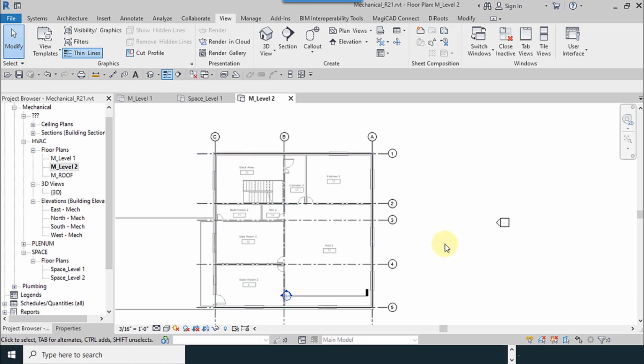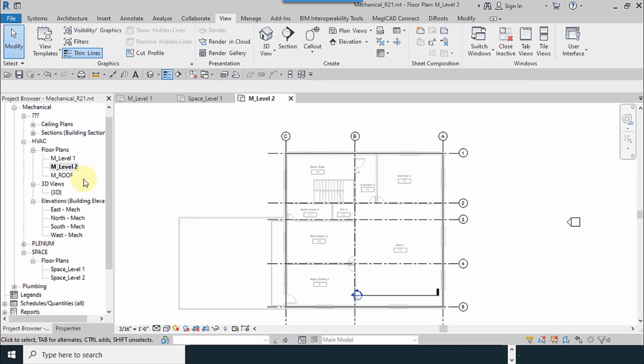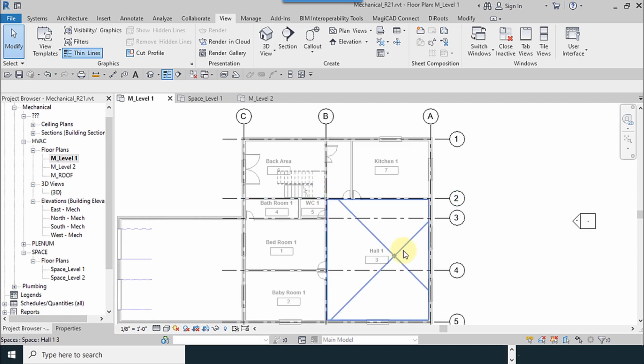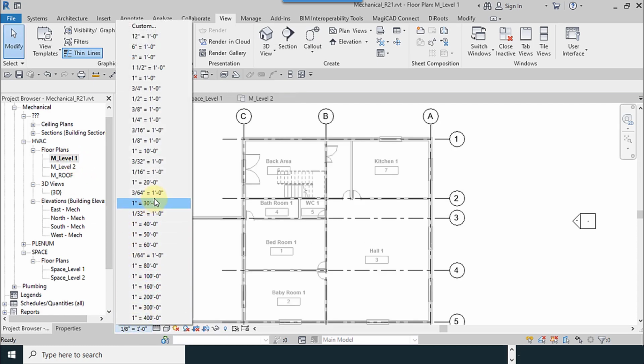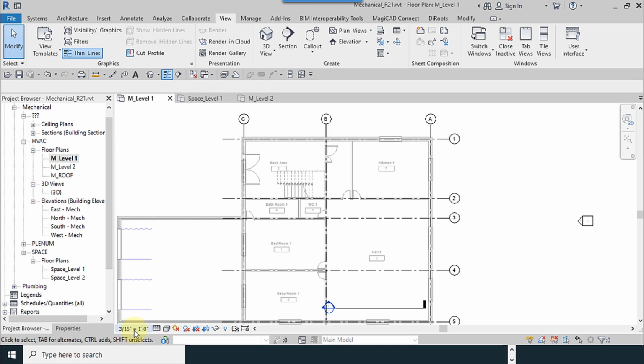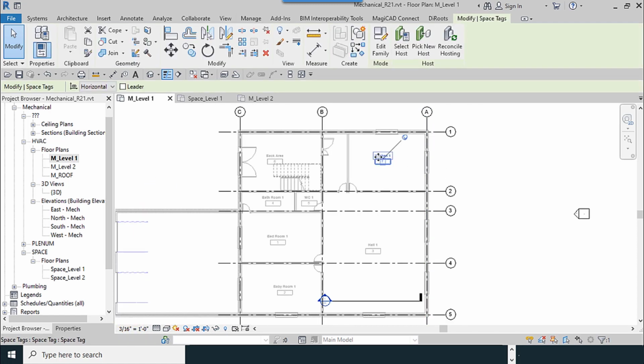It is better to do this for non-HVAC systems or disciplines, and you can do this from the visibility graphic override. You can check halftone to do this in another way. I do this for level 1, 2. 316, I try to equalize our tolerances. This tolerance is exactly the same as the architecture file.